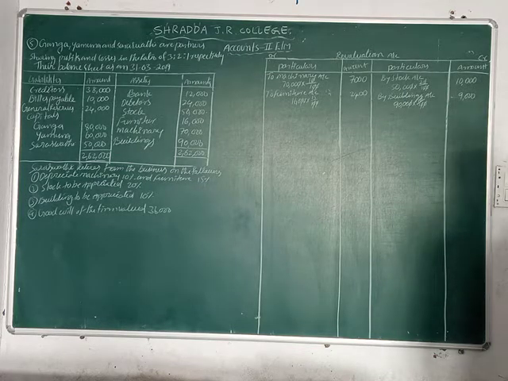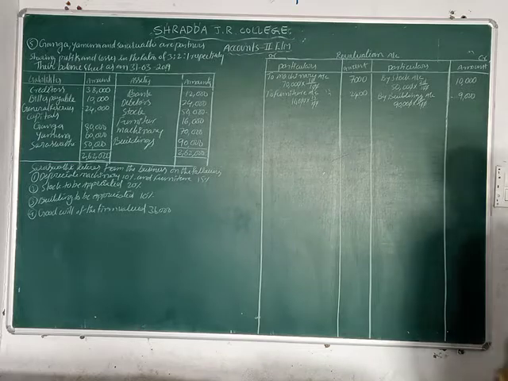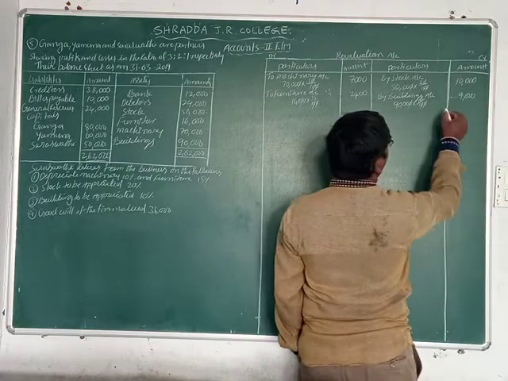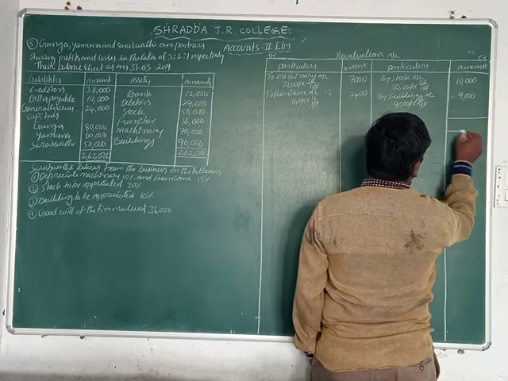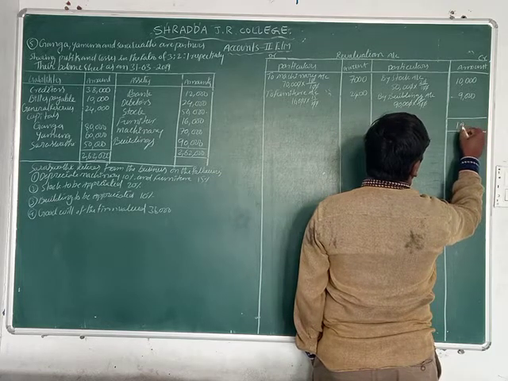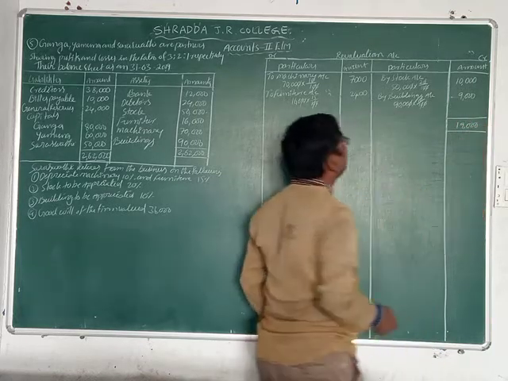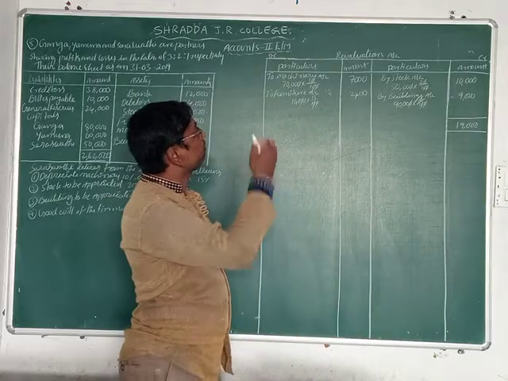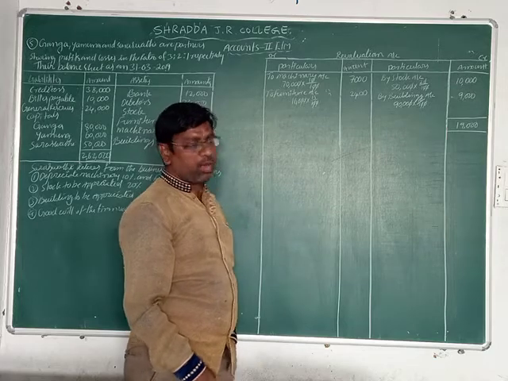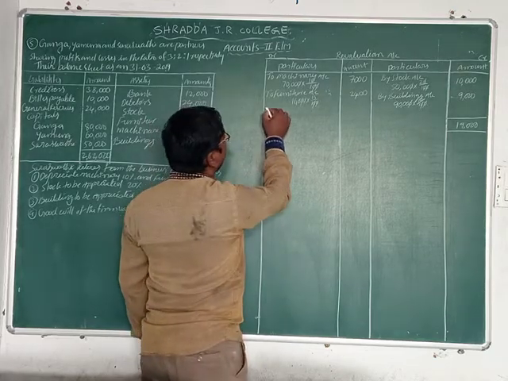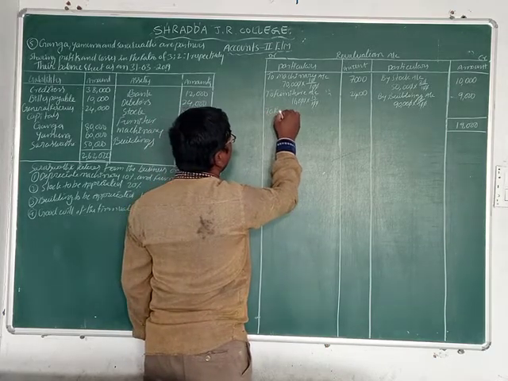Which side is the heavy balance? The credit side is the heavy balance. Now we total the amount of 90,000 rupees, the revaluation credit side amount. Now what do we put on the debit side, to revaluation profit?